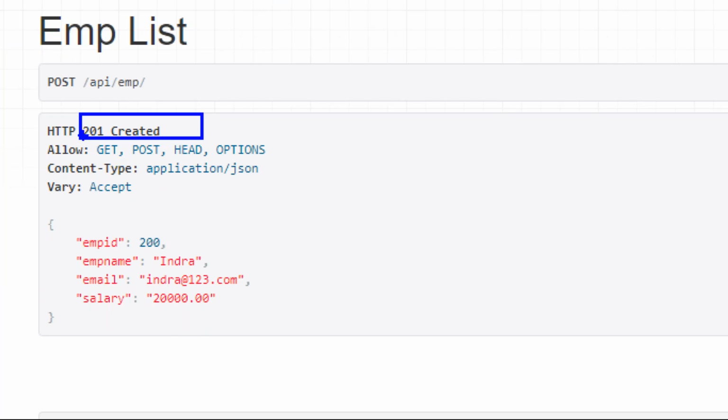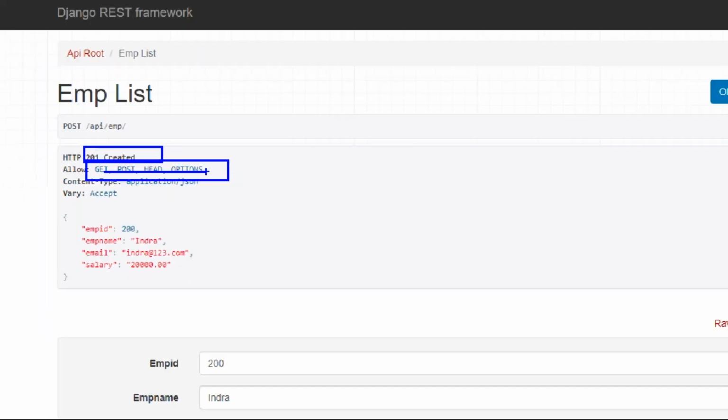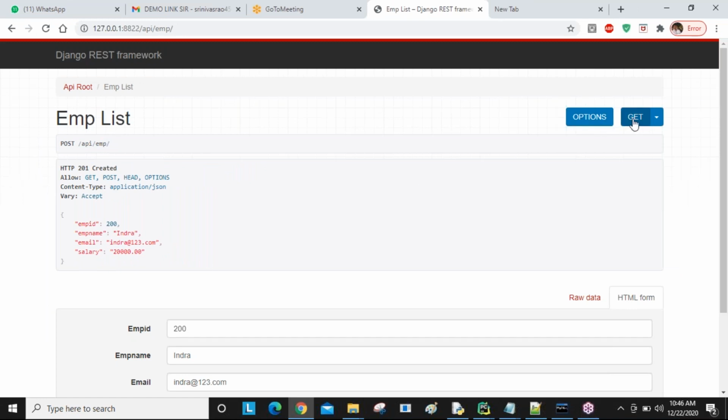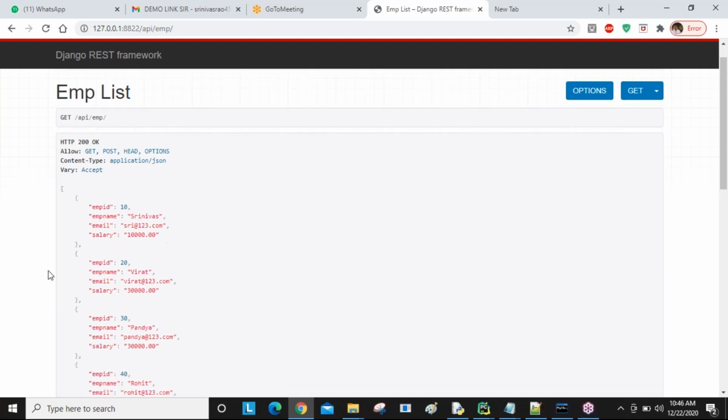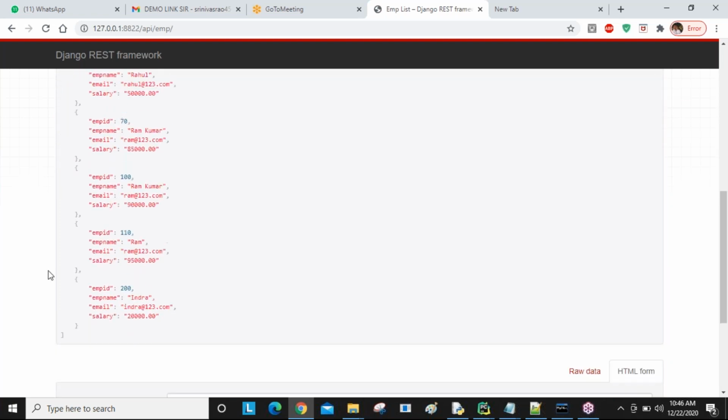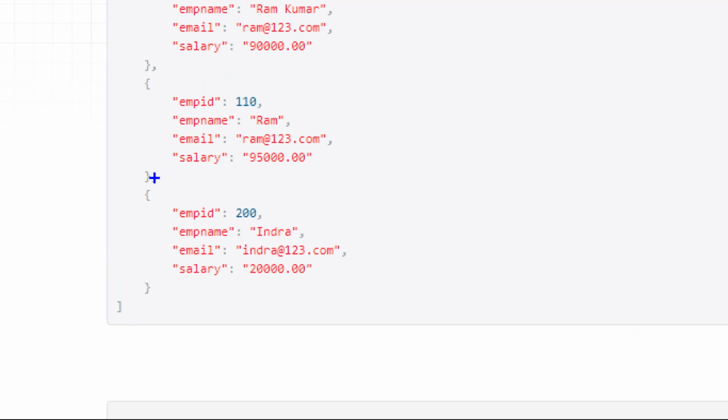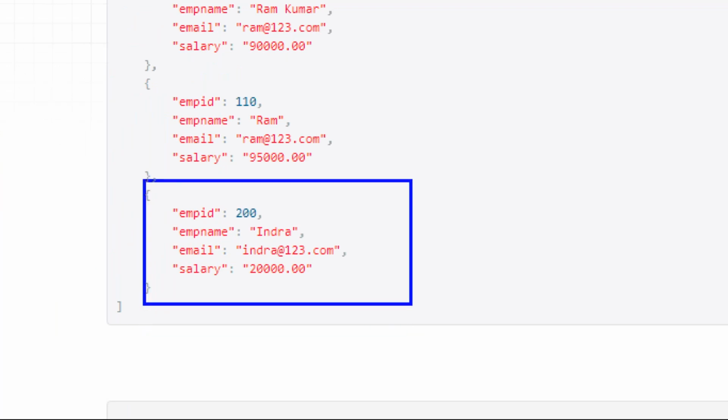Using this URL, I can get, I can post, I can head, I can options. I mean, a number of variations are there. At the time of discussing programmatically, I'll tell about all these things. Yes, now my data is created. If I click here, I'm going to get all records. Just now we created one record, 200, and you can see this is what we created.